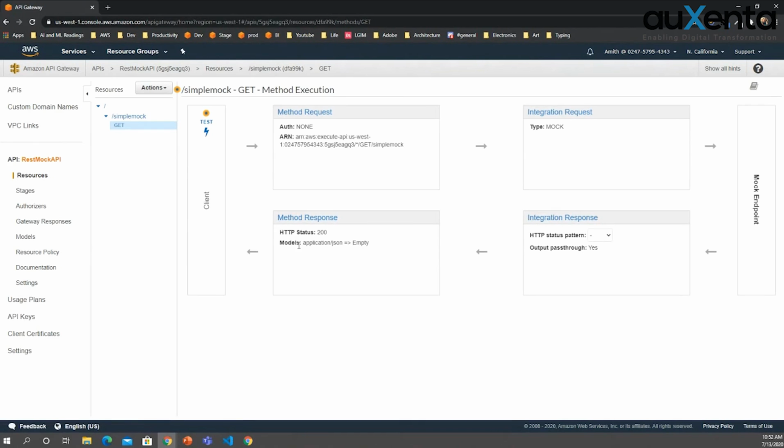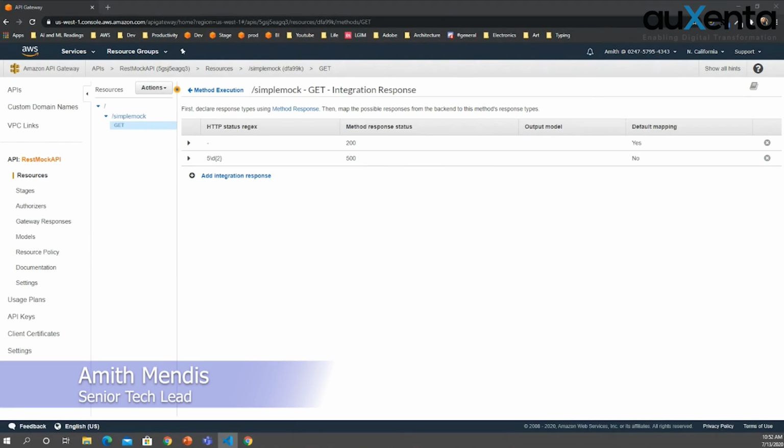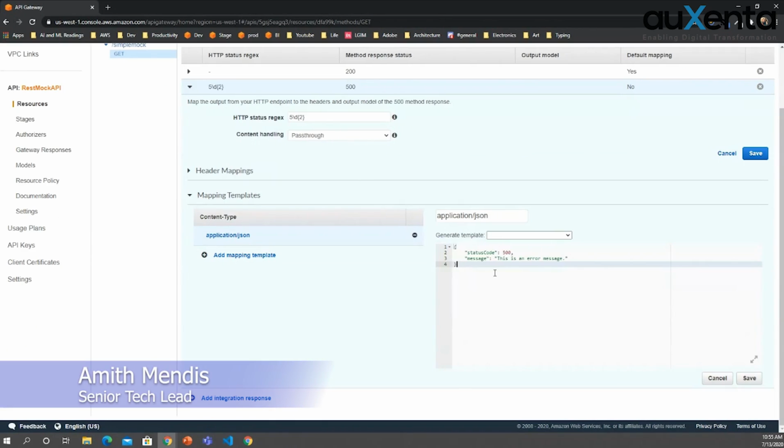If you don't have an HTTP status in the method response, you will not be able to add that pattern to here. That's what you want to know, because it will be needed when you are trying to use it.